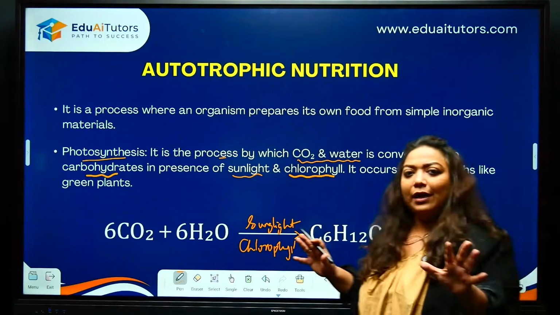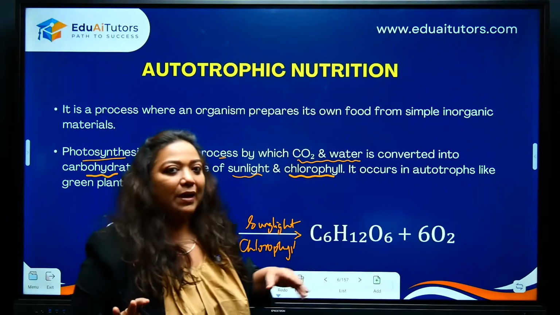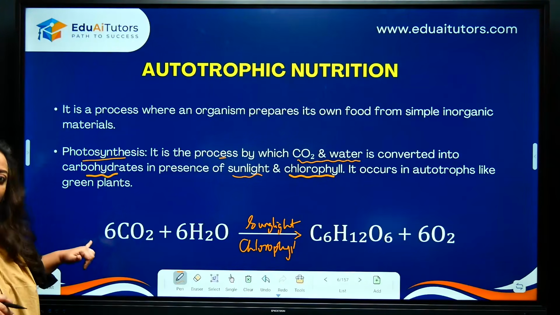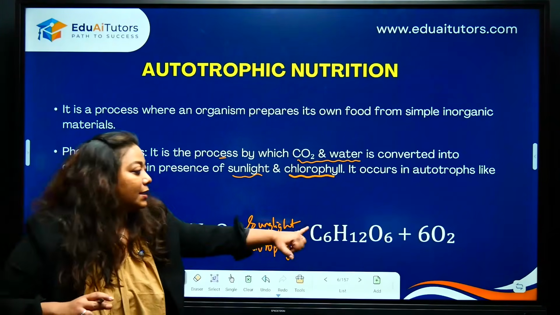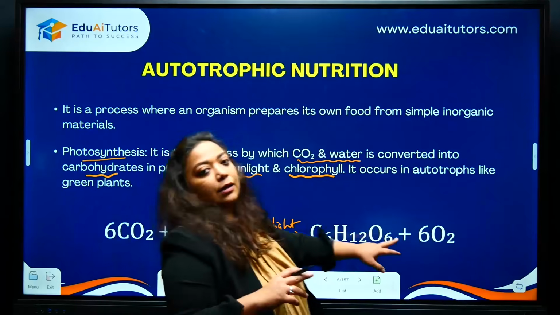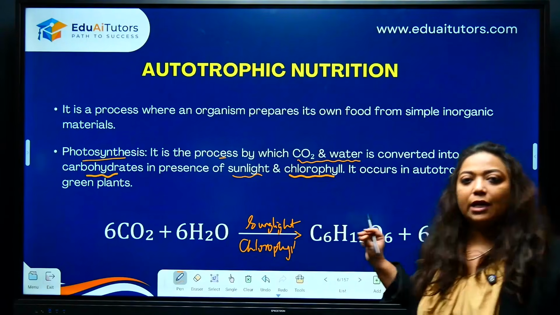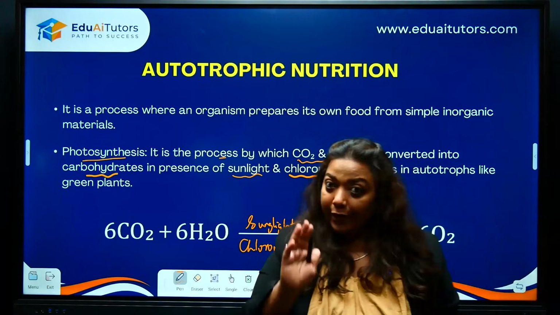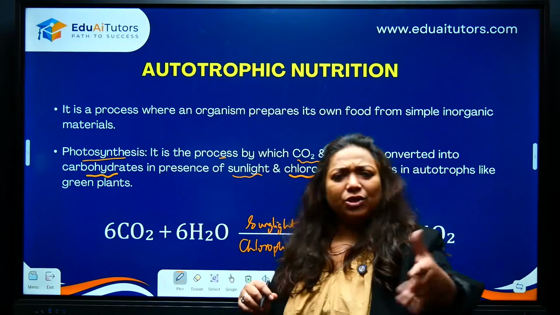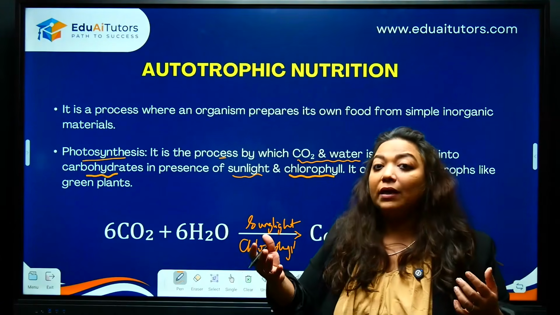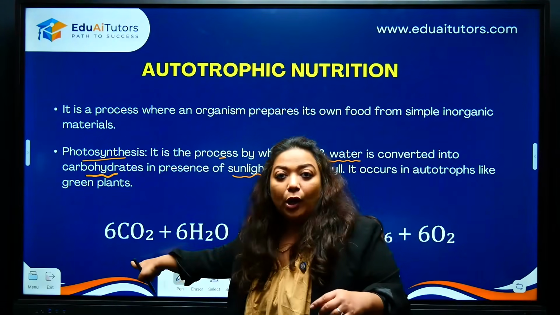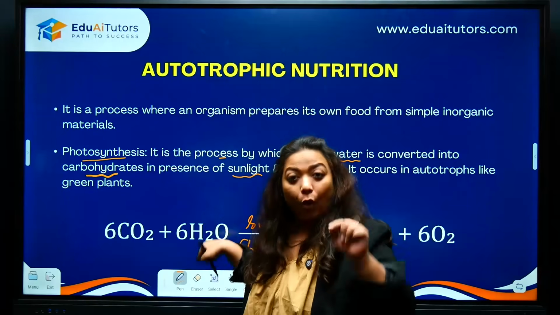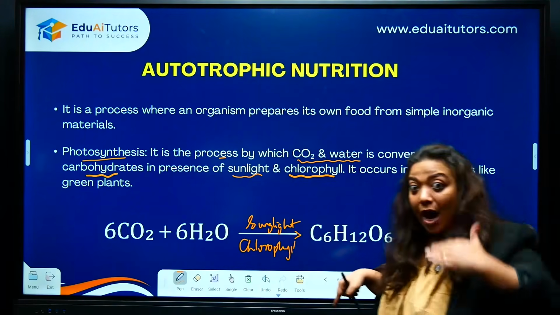Having said that, generally students don't make this mistake of skipping out the balance. Don't do that, okay? 6 CO2, 6 H2O, C6H12O6 and 6O2. This is a balanced chemical equation for photosynthesis. You are expected to know. Another possible question you might be asked, what are the raw materials for photosynthesis? Again, repeat. Carbon dioxide, water. Alright.